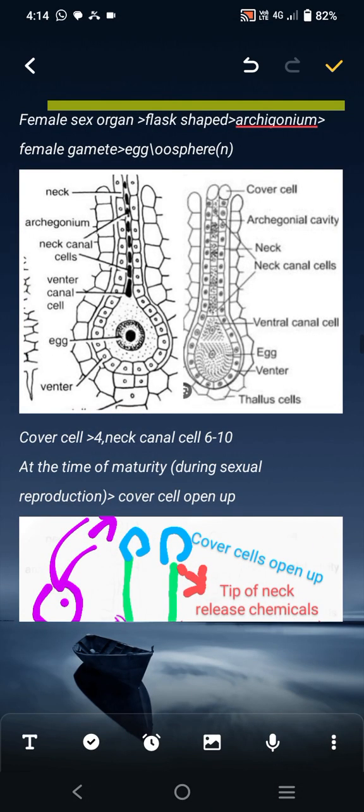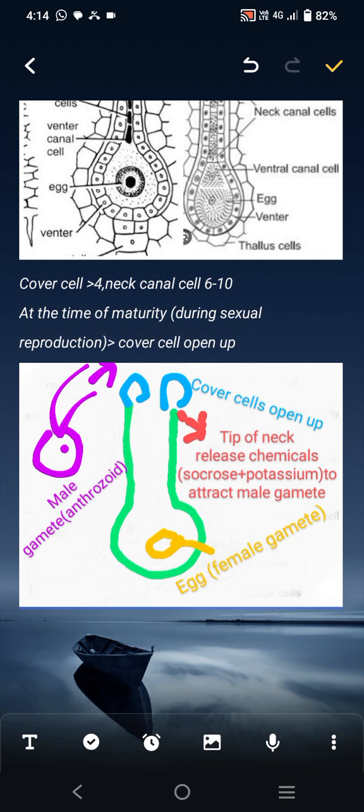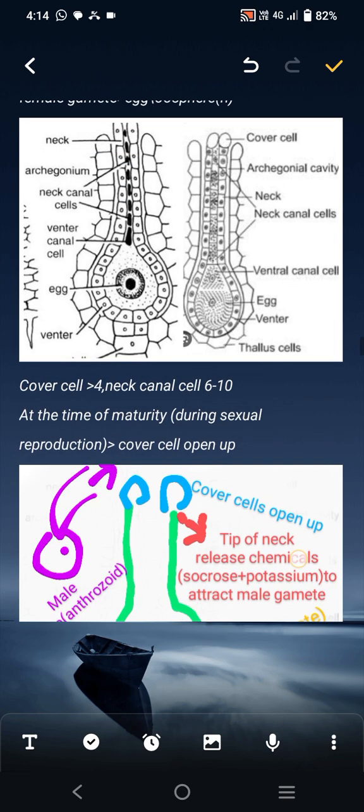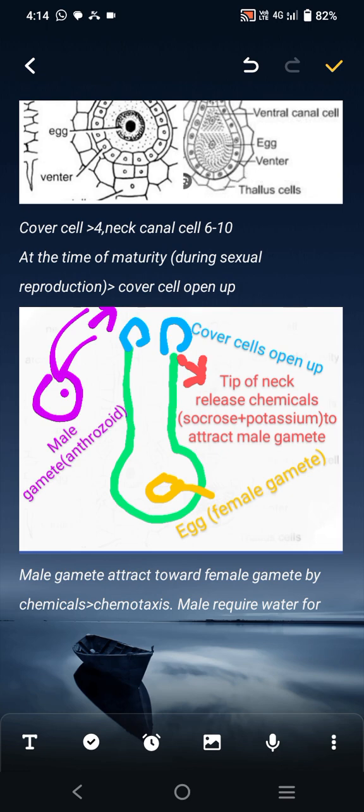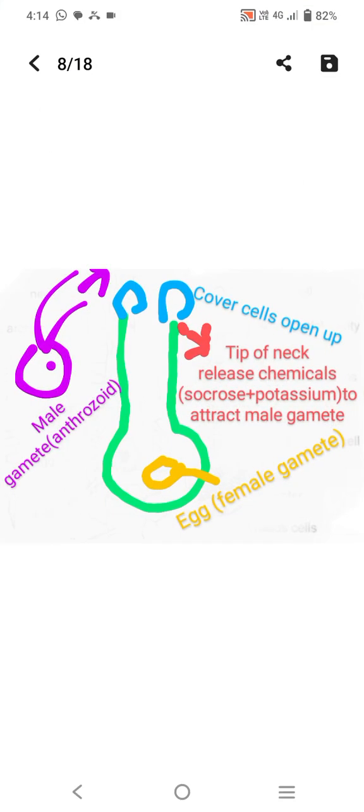What are canal cells? Okay. At the time of maturity, or during sexual reproduction, their cover cells open up. The cover cells open up, which are 4 in number but represented as 2. Okay, see that picture. The cover cells open up, and the male antherozoid enters the female body, or female gametophyte. This is the female gamete, that is the egg or oospore.